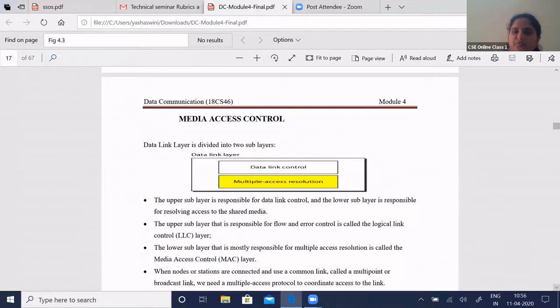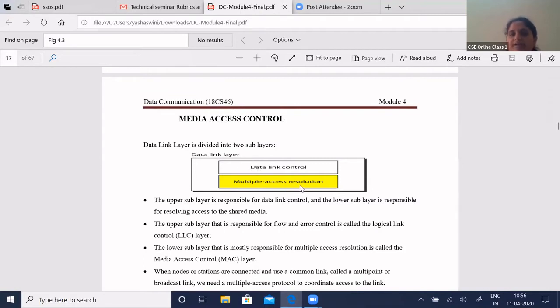We are dealing with the data link layer in two sublayers, that is data link control and multiple access resolution. We'll see what data link control deals with and when you require multiple access resolution. The data link layer is divided into two sublayers. The upper layer is data link control, and the lower is multiple access resolution. The upper layer deals with flow control and error control. This is also called logical link control.